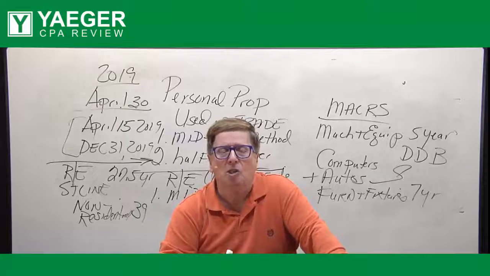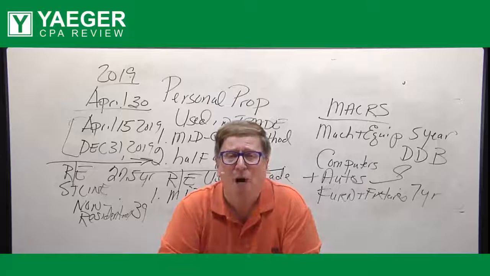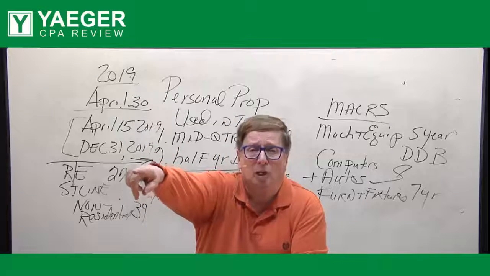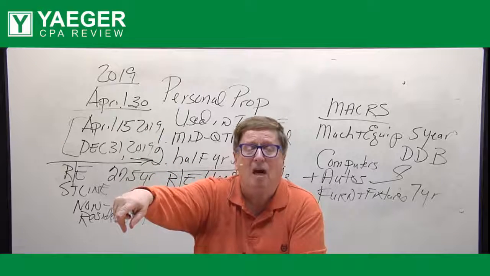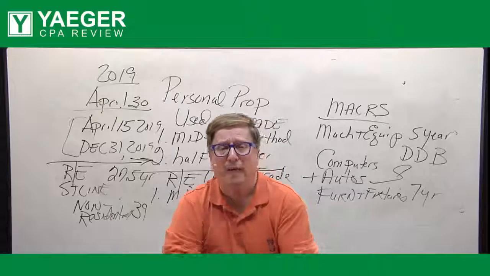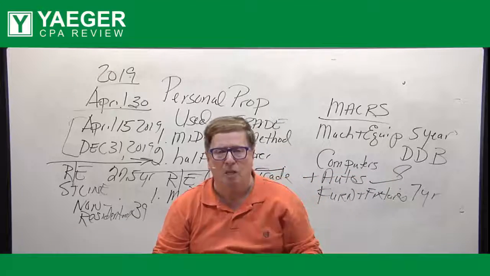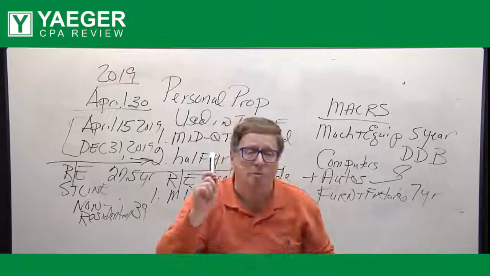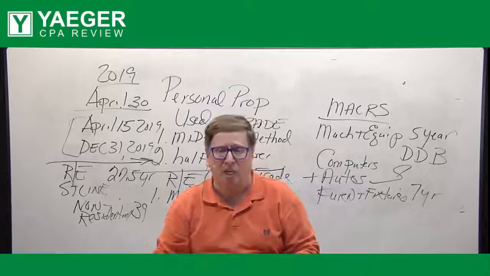So just remember, if you use the tables for personal property used in a trade or business, double declining balance, the first year's factor will include the averaging convention method. The second year, the factor will take into account that you have to subtract the depreciation you took the first year under double declining balance, and the balance, after you take the depreciation, times the second year factor, will give you the full year depreciation for the second year.